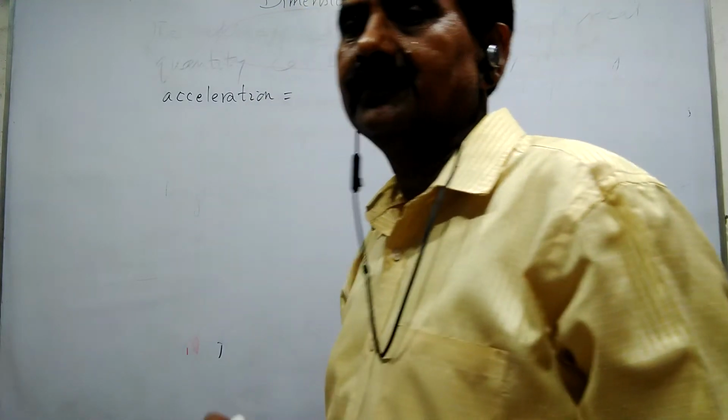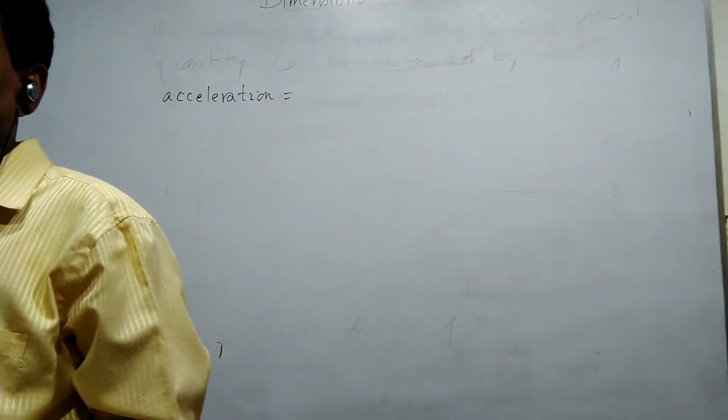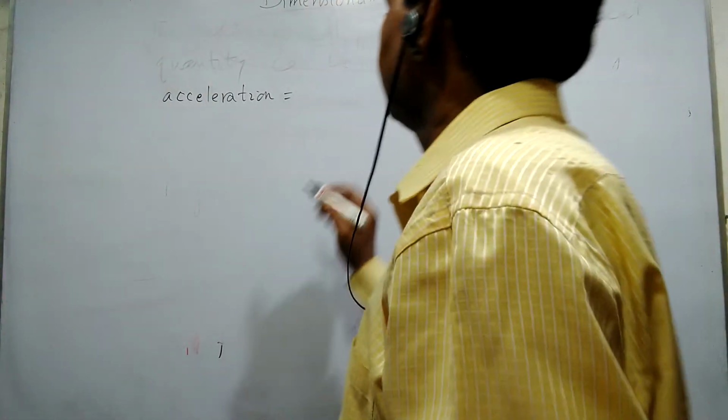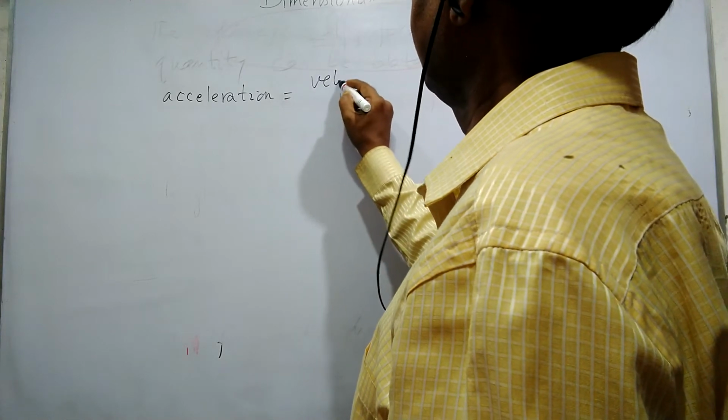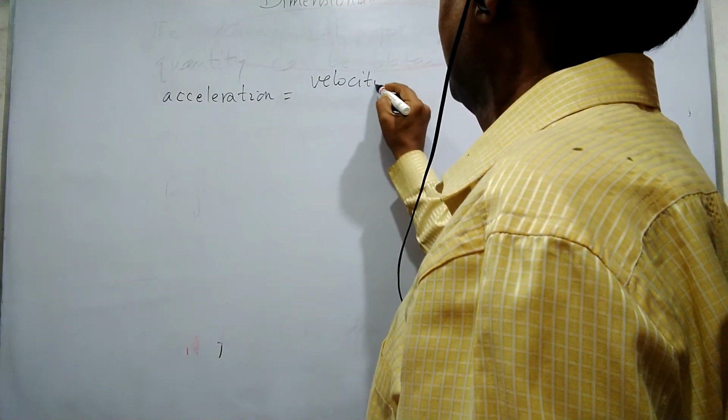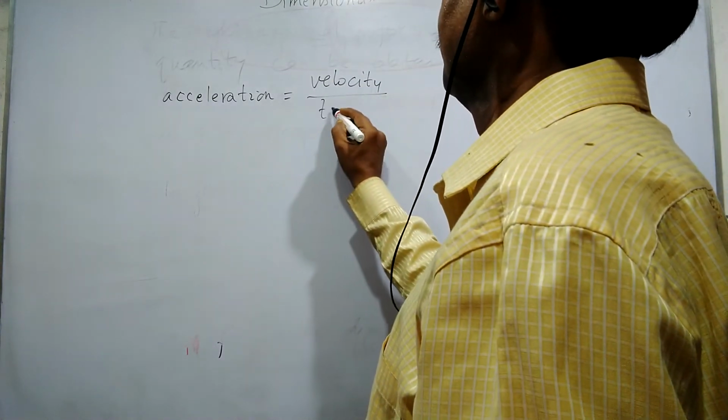Acceleration, that is how we define it: acceleration is velocity divided by time.